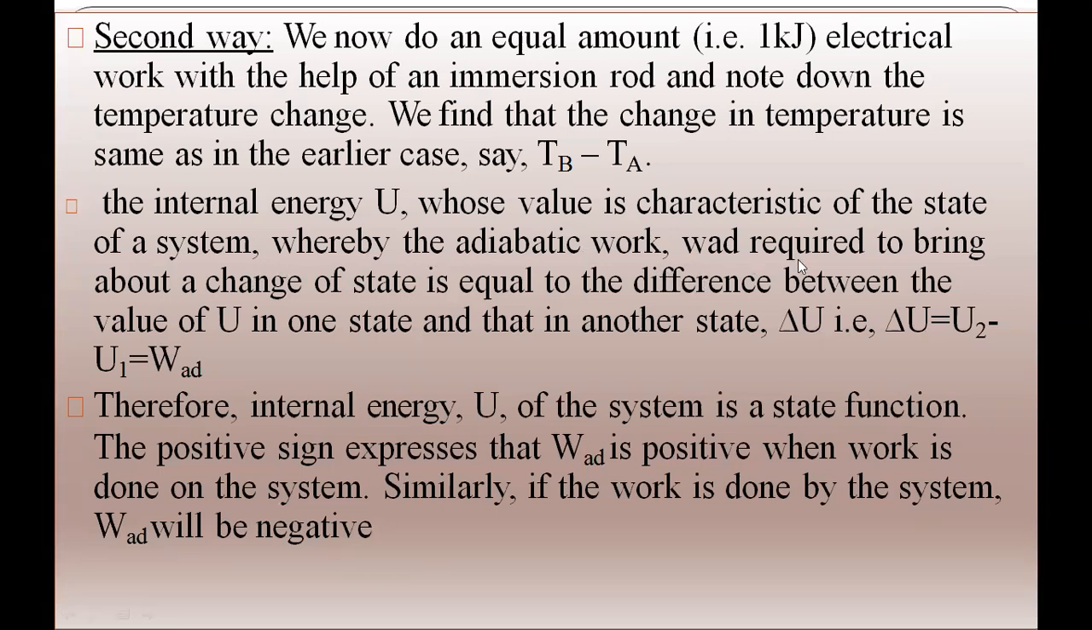So the internal energy U, whose value is characteristic of the state of the system, and the adiabatic work required to bring about a change of state, is equal to the difference between the U values. If you want to find the change in internal energy between one state and another, delta U is equal to U2 minus U1, internal energy final minus internal energy initial, which is equal to W ad, the work in the adiabatic process.